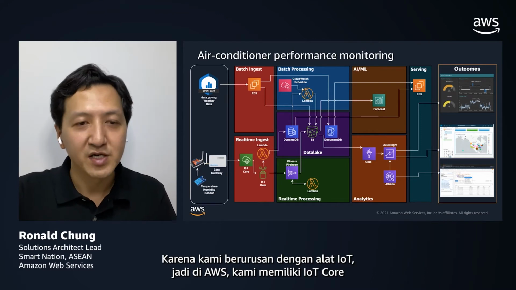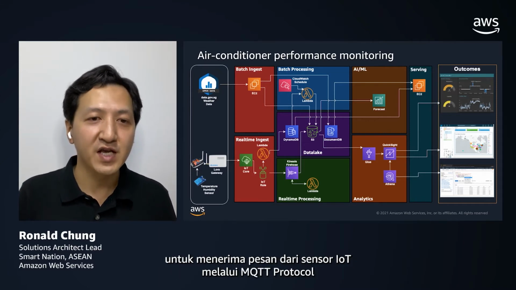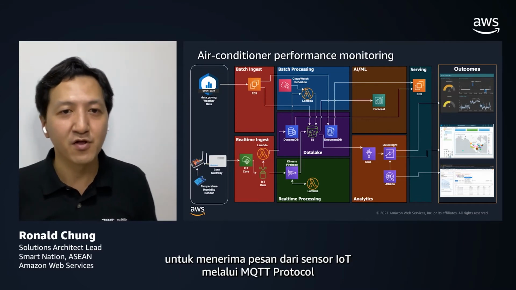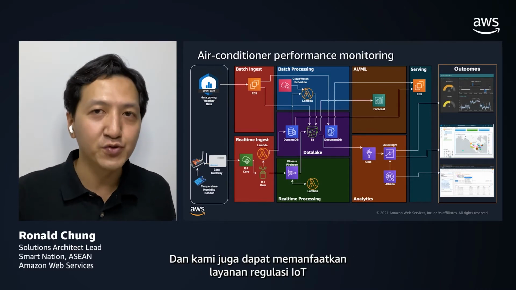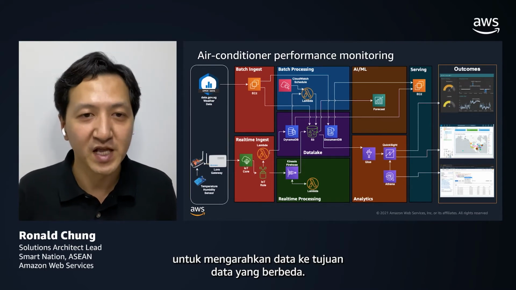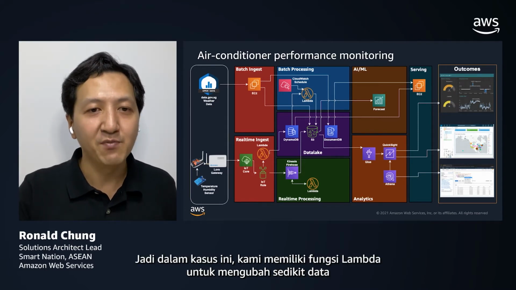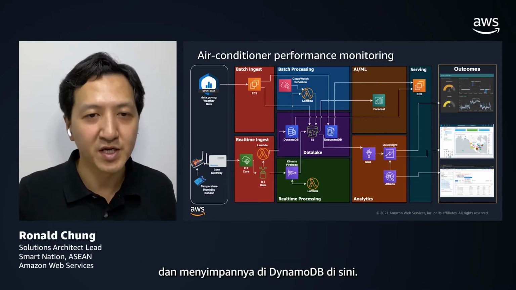And since we are dealing with IoT devices, in AWS we have IoT Core to receive the IoT sensor messages through the MQTT protocol. And we can also leverage the IoT rule services to direct data to different data destinations. In this case, we have Lambda functions to modify the data a little bit and store it in DynamoDB here.